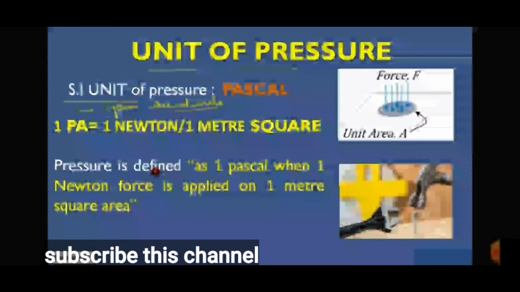Next topic. Next topic is unit of pressure. The SI unit of pressure is Pascal, P-A-S-C-A-L. Any unit area we are going to use force, is it not? Force is used. Therefore, 1 Pascal is equal to 1 Newton divided by 1 meter square. Pressure is defined as 1 Pascal when 1 Newton force is applied on 1 meter square area.